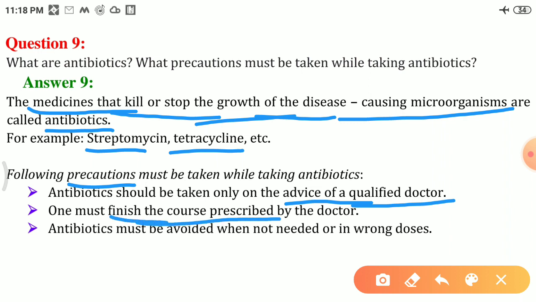Next, antibiotics must be avoided when not needed or in wrong doses. We should not take antibiotics unnecessarily because it will affect our immunity. Wrong doses of antibiotics are also harmful for the body, and unnecessary intake of antibiotics is also harmful for the body.